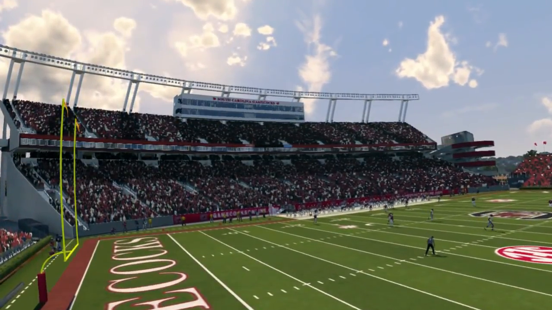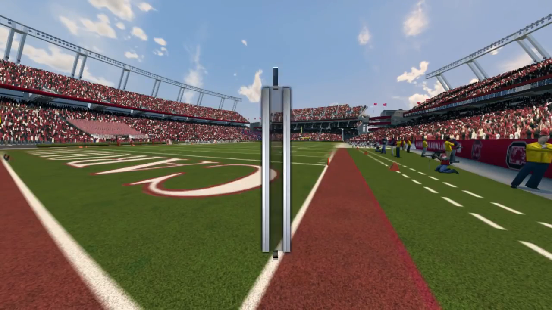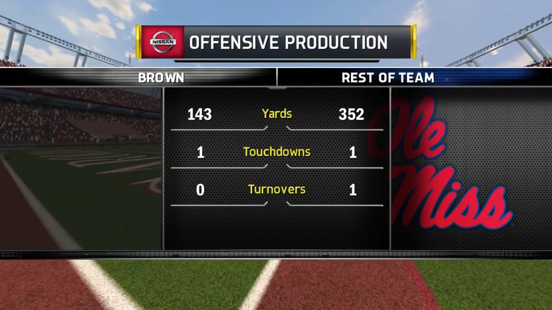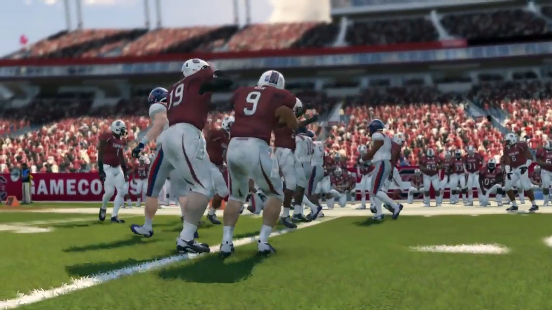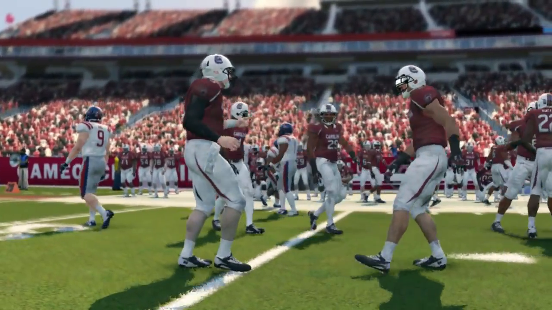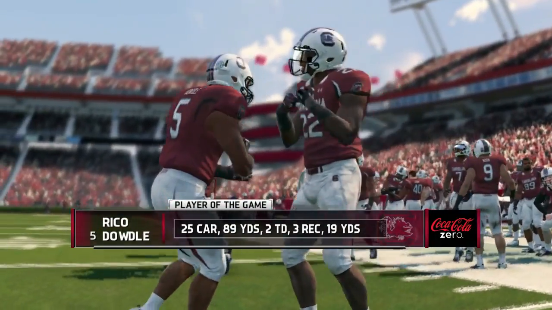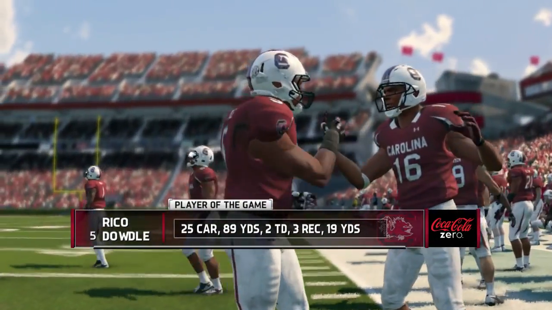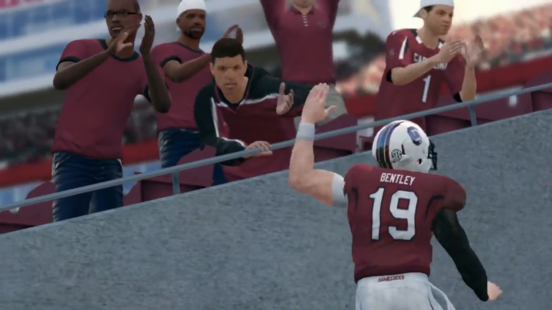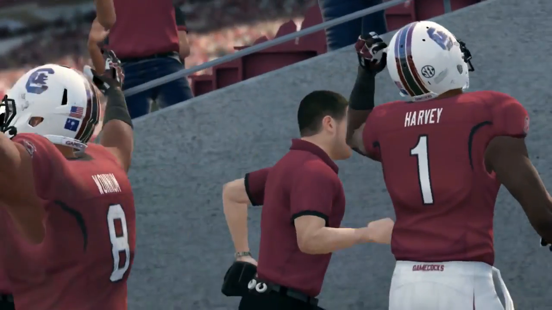And South Carolina wins. They survive. It kind of felt like they didn't deserve to win this one, but Ole Miss kind of gave it away there at the end despite a great performance from A.J. Brown. It's South Carolina coming out on top in this one. Rico Dowdle, 89 yards, a couple of touchdowns. He had a nice game, and South Carolina will start 1-0 in the SEC.